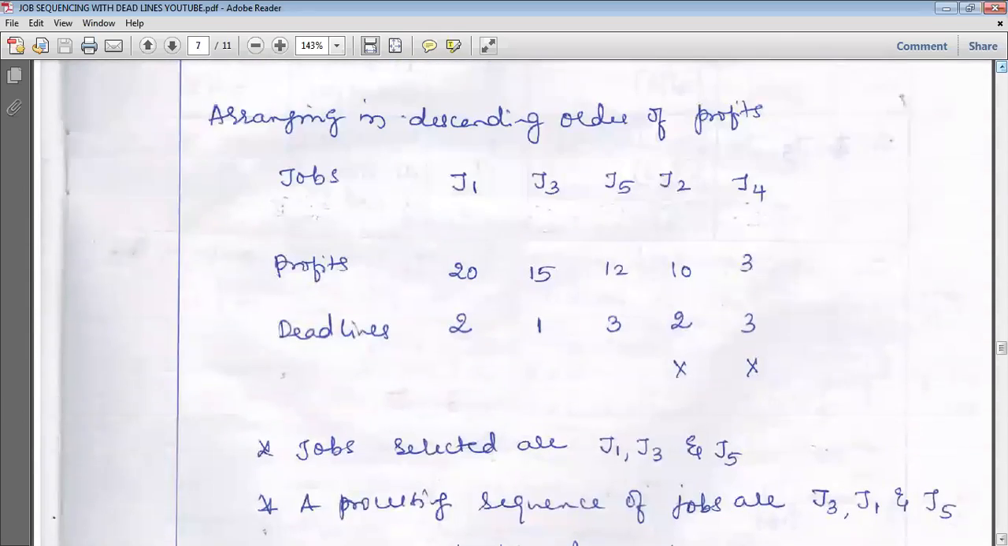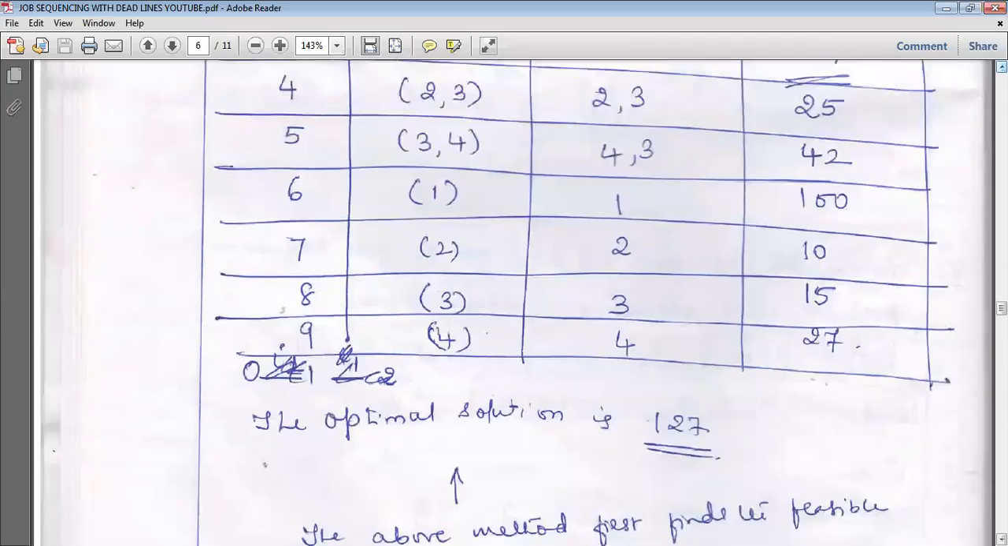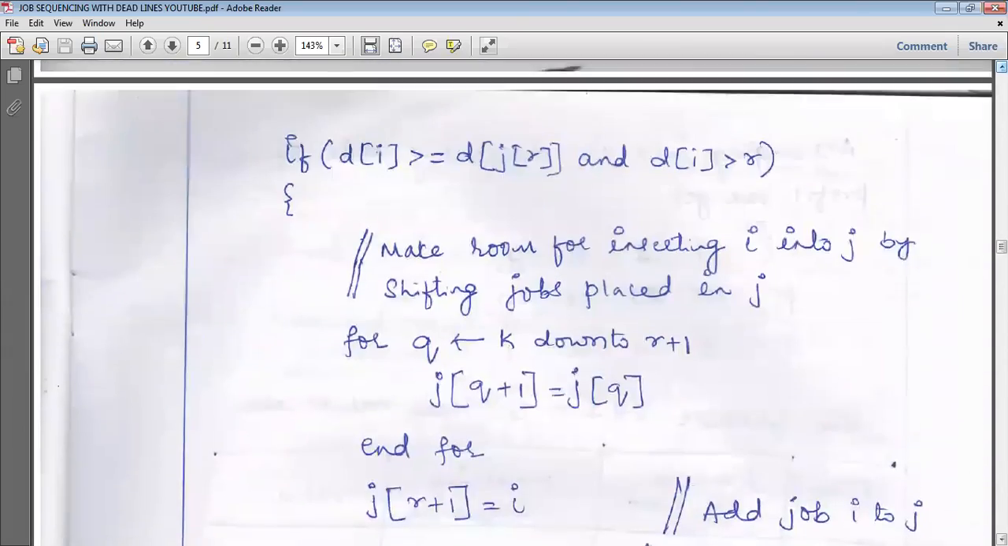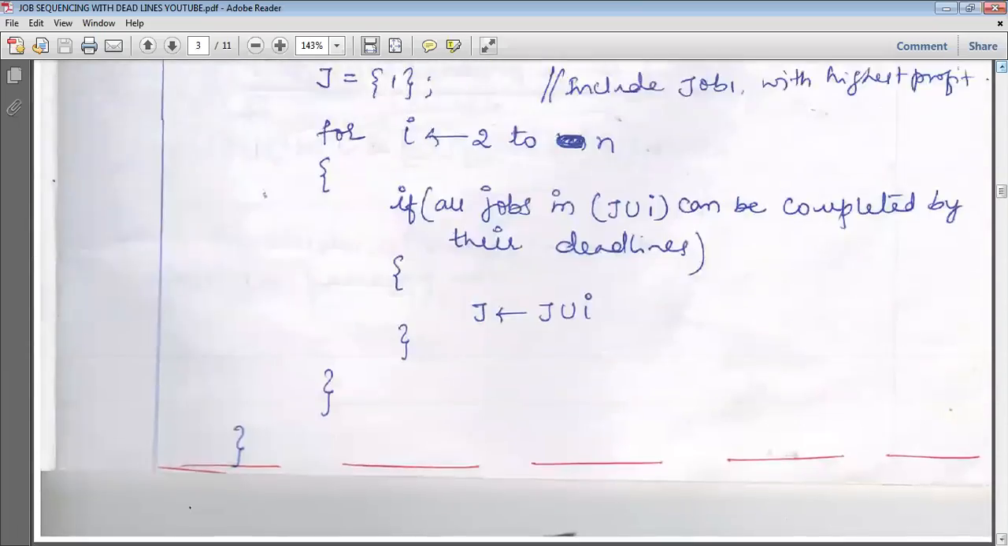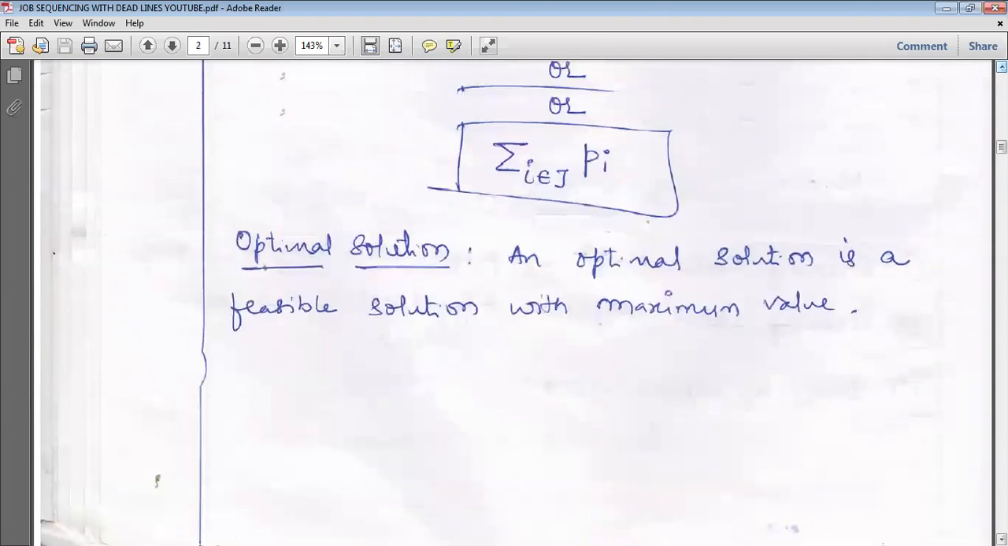Similarly, I have solved 5 to 6 problems in this. You can go through the algorithm I have shown in this video. You can go through that one as we have already studied in the class.